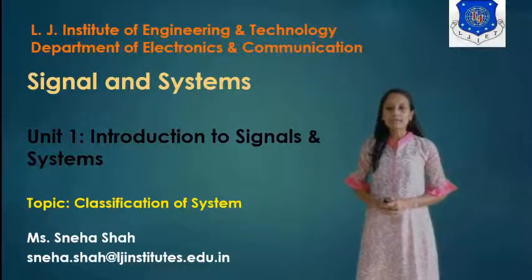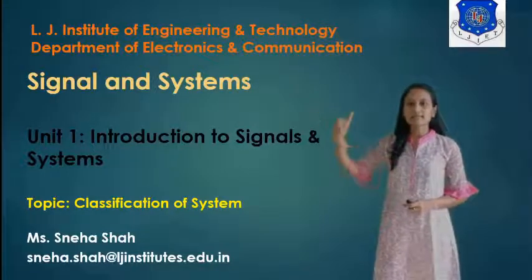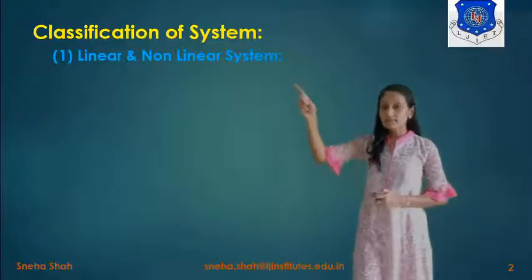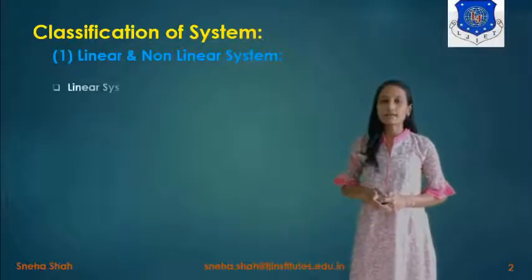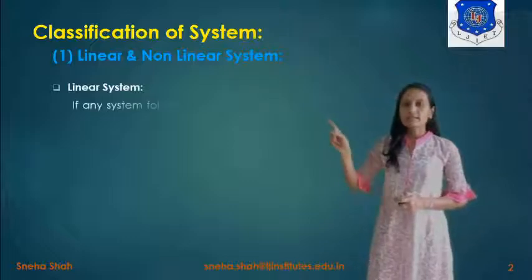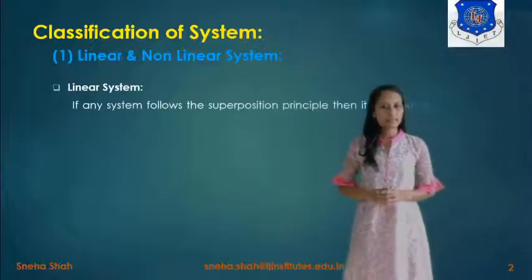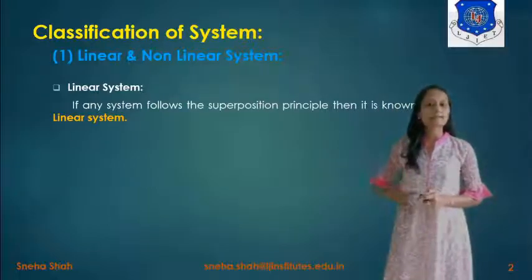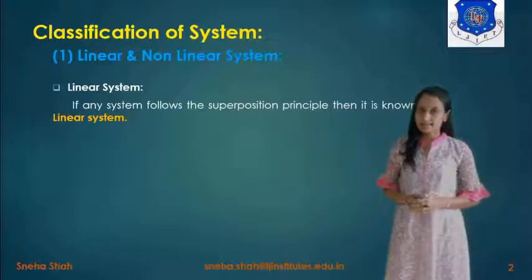Today I am going to explain to you from the subject Signals and Systems. The topic is classification of systems from the unit Introduction to Signals and Systems. If we classify the system, the first type of system is linear and non-linear system. We define a linear system as any system that follows the superposition principle.